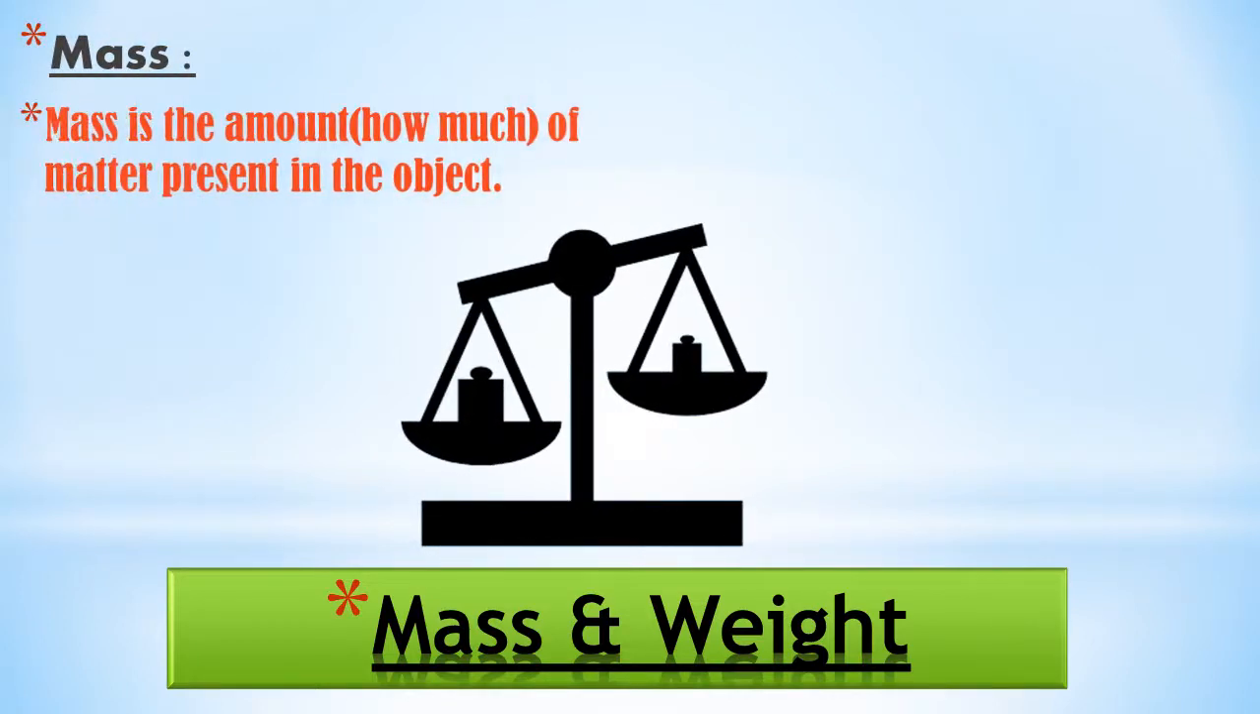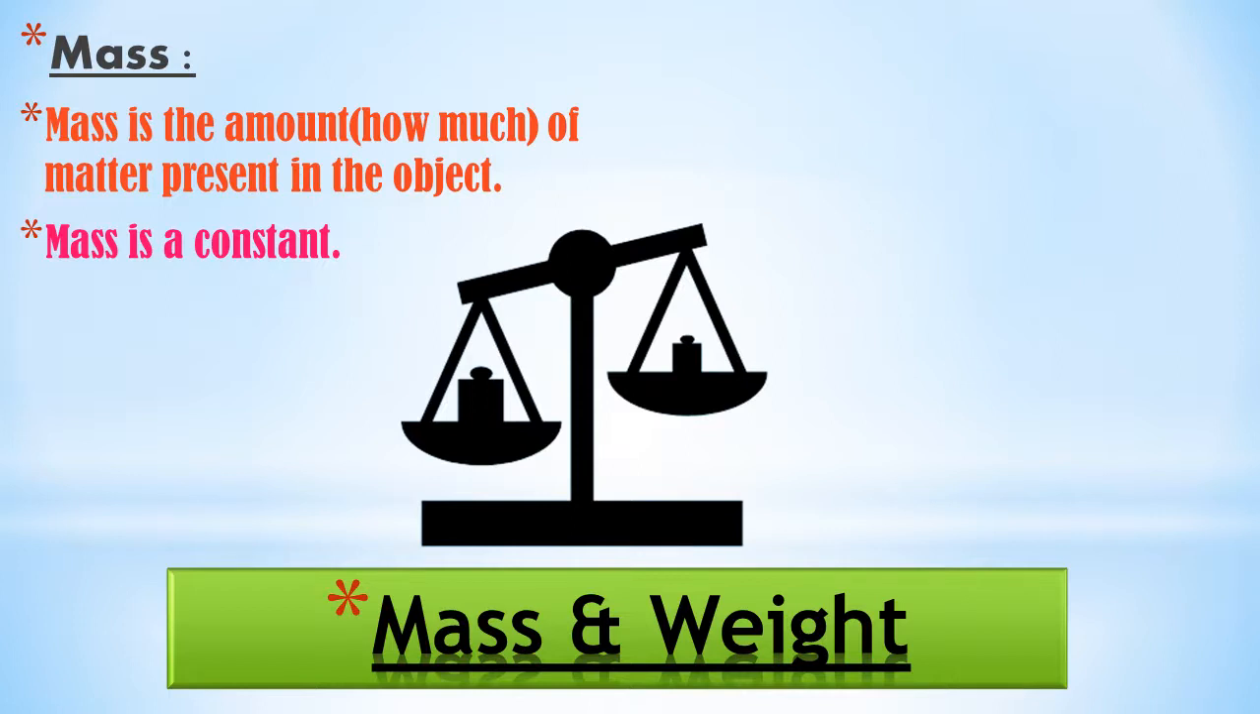So what is mass? Mass is the amount of matter present in the object. That is, it is a quantity. That means how much amount of matter, that is solid, liquid or gaseous, is present in a particular object. And mass is a constant. That means the value of mass does not change even if we go to another planet.